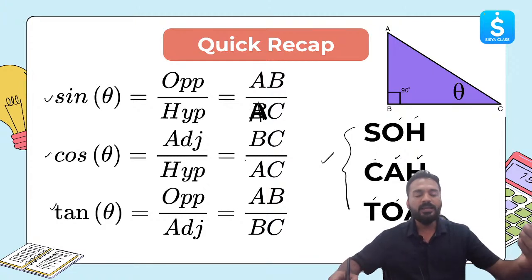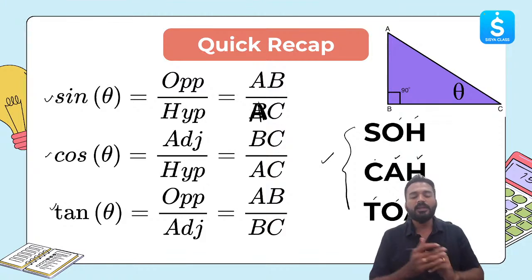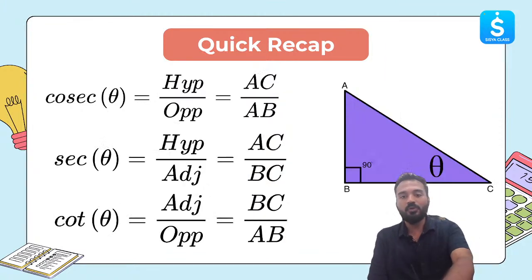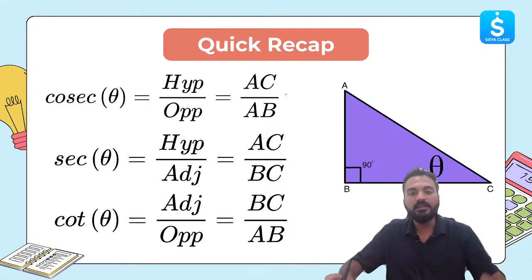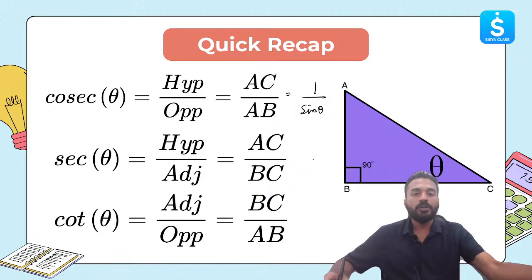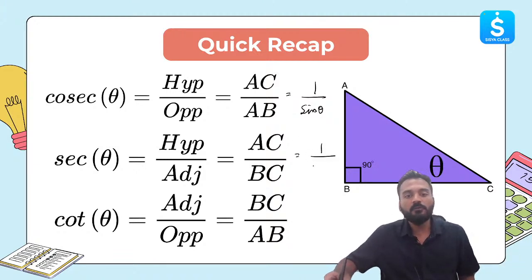Now, if you have remembered sine theta, cos theta, tan theta, you can easily remember the other 3 ratios, because the other 3 ratios are just the reciprocals of these ratios. Let me show you over here. Cosec theta is just the reverse of sine theta. Sine theta was opposite side by hypotenuse, so similarly cosec theta is hypotenuse by opposite side. In the same way, secant of theta is the reciprocal of cos theta. Cotangent, or cot in short, cot of theta is the reciprocal or reverse of tan theta.